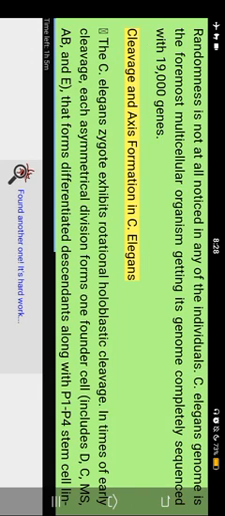Cleavage and axis formation in C. elegans. The C. elegans zygote exhibits rotational holoblastic cleavage. In early cleavage, each asymmetrical division forms one founder cell, including D, C, MS, AB, and E, that forms differentiated descendants along with the P1 to P4 stem cell lineage.